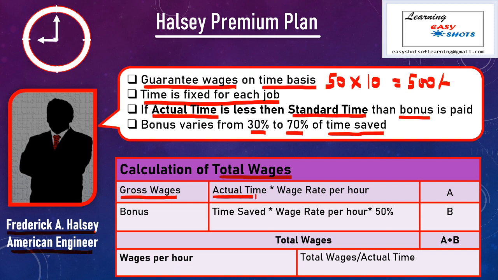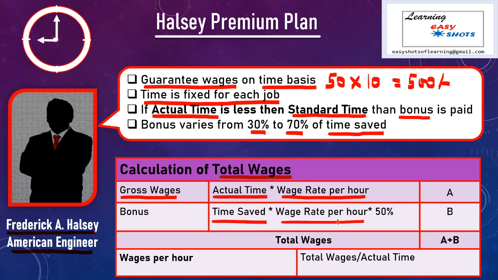Now, to calculate total wages under Halsey premium plan, first we have to calculate gross wages, and our formula is actual time or time taken by the worker to complete the task into wage rate per hour. And if the actual time is less than standard time, then worker also gets bonus. The formula to calculate bonus is time saved, that is the difference between standard time and actual time, into wage rate per hour.